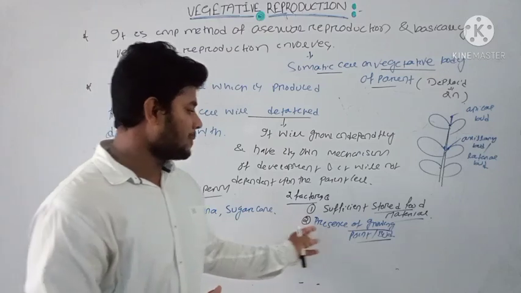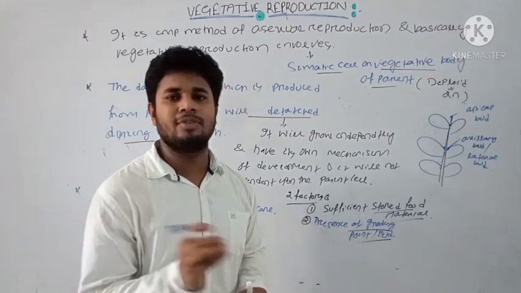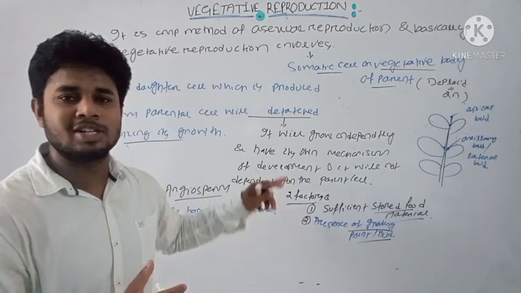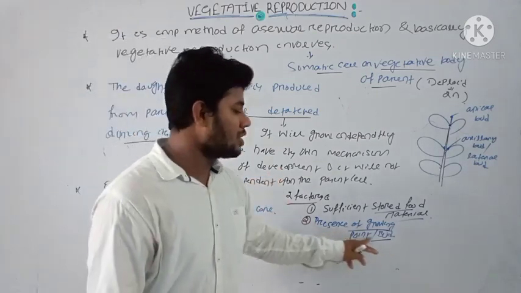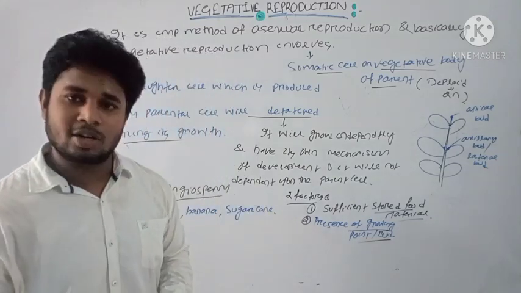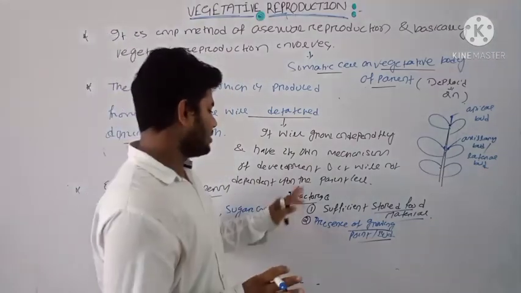The second is the presence of a growing bud. If the stem, leaf or root is involved in vegetative reproduction, it should have some bud region that will grow into the daughter plant. Clear?